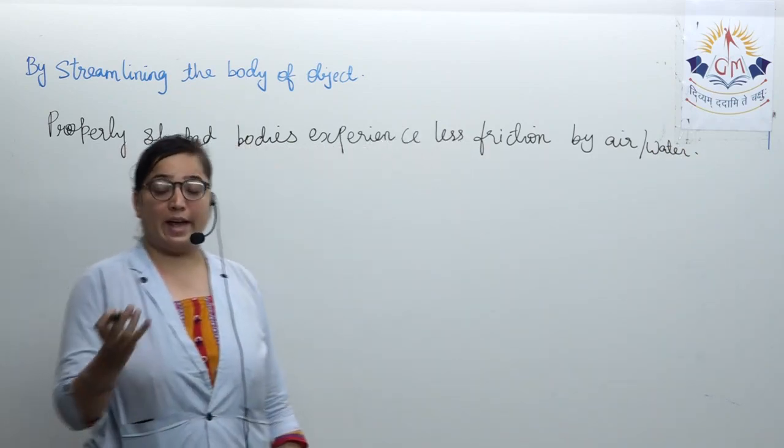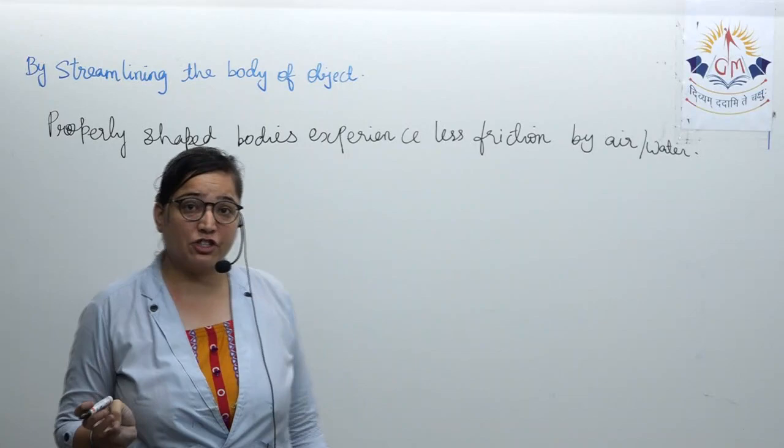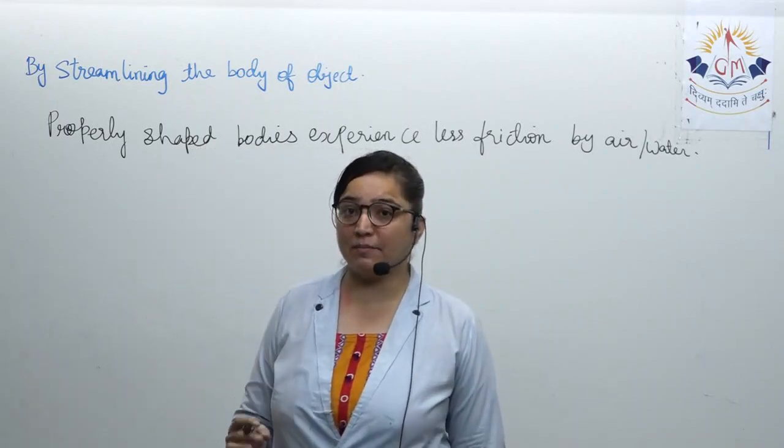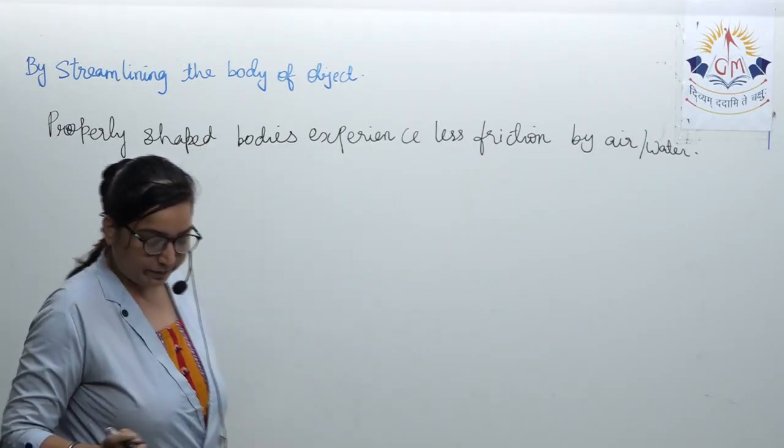And so aeroplane, rockets, fish, all these are having streamlined bodies.